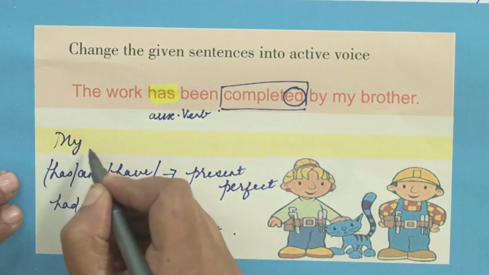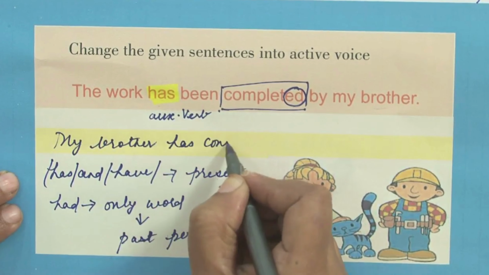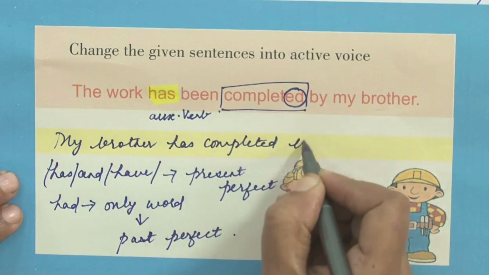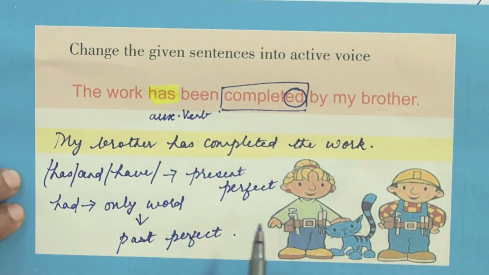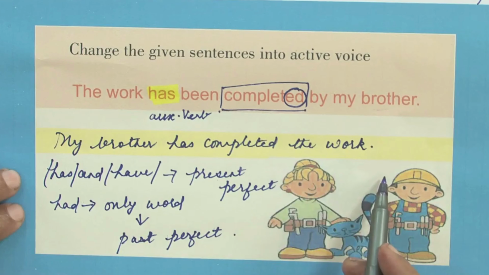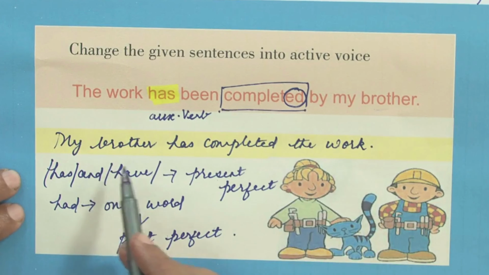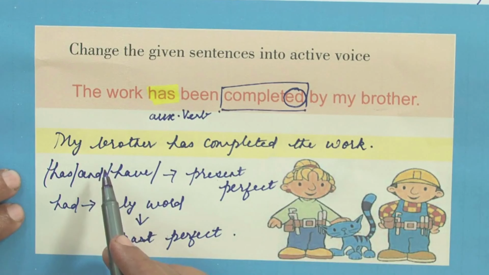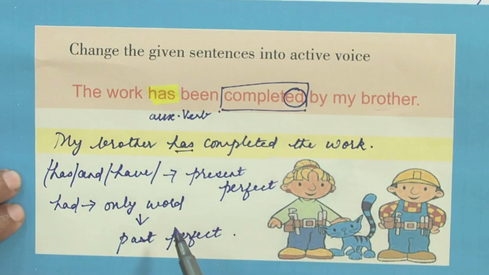My brother has completed the work. My brother has completed the work. My brother is the subject. Has completed the work is the predicate. So in the active voice, the doer of the action has to come in the very beginning. So we have brought the doer of the action at the beginning. Has completed the work is the predicate. So has indicates present perfect. So we have retained this particular sentence in the present perfect itself.